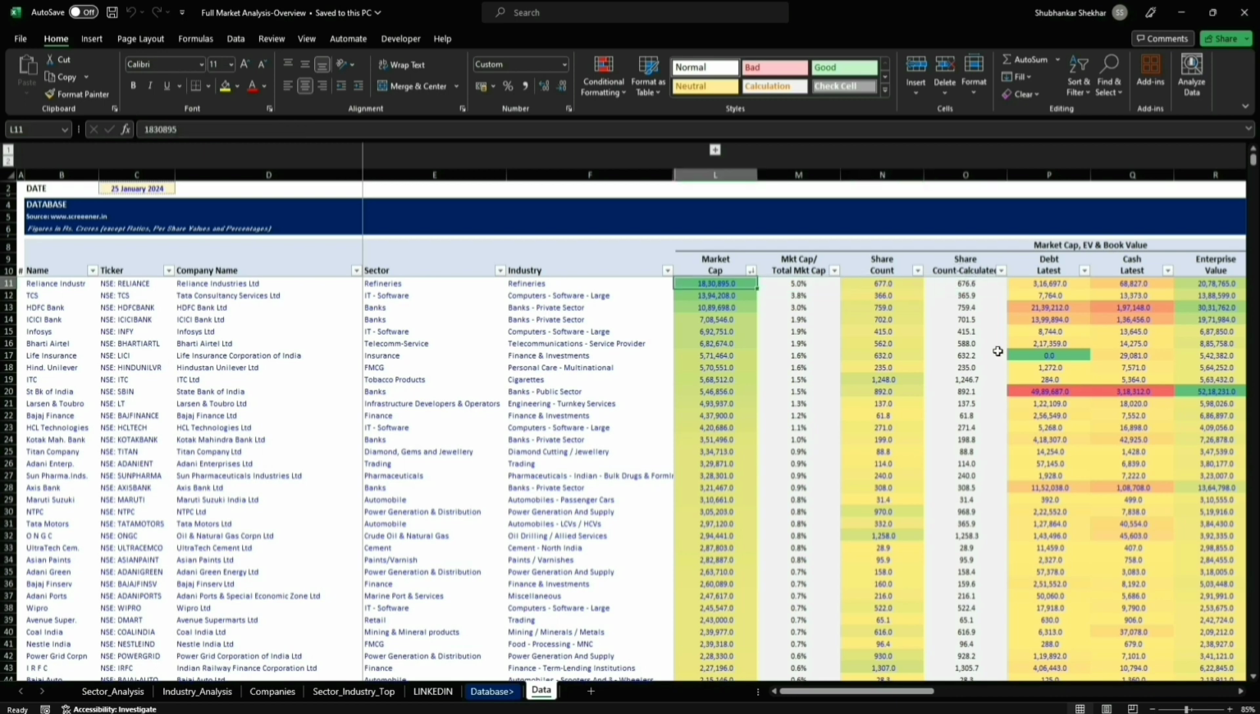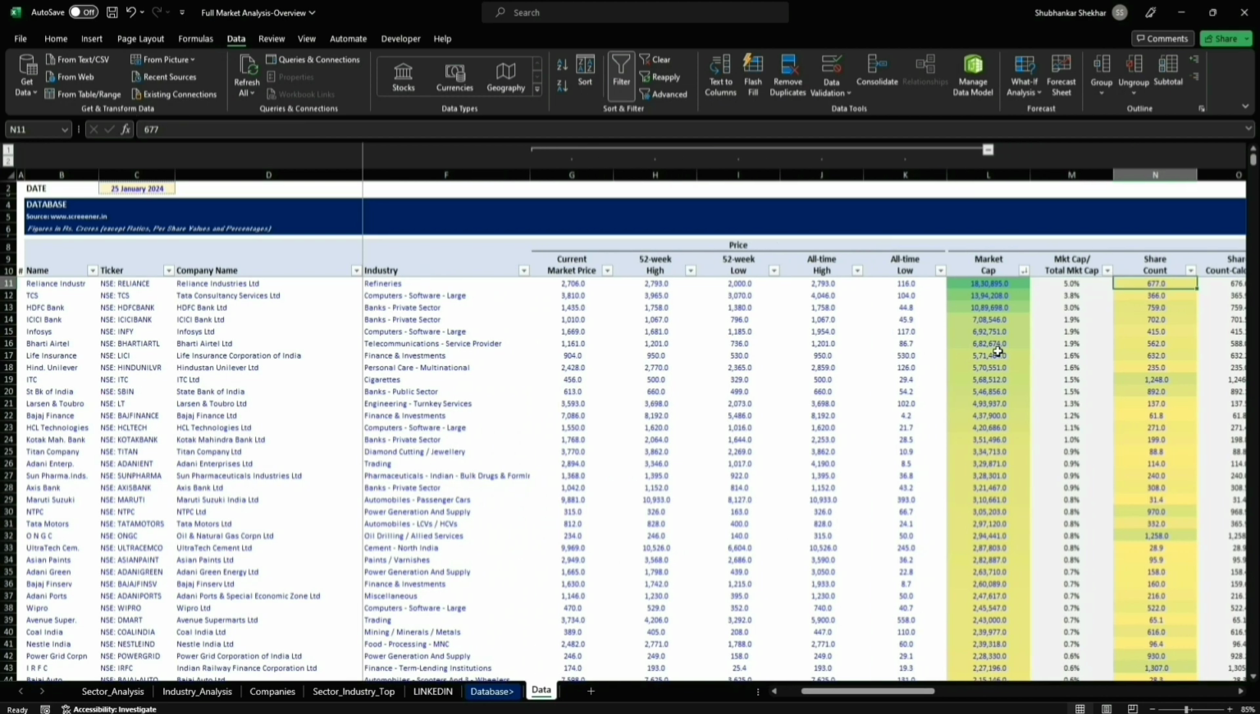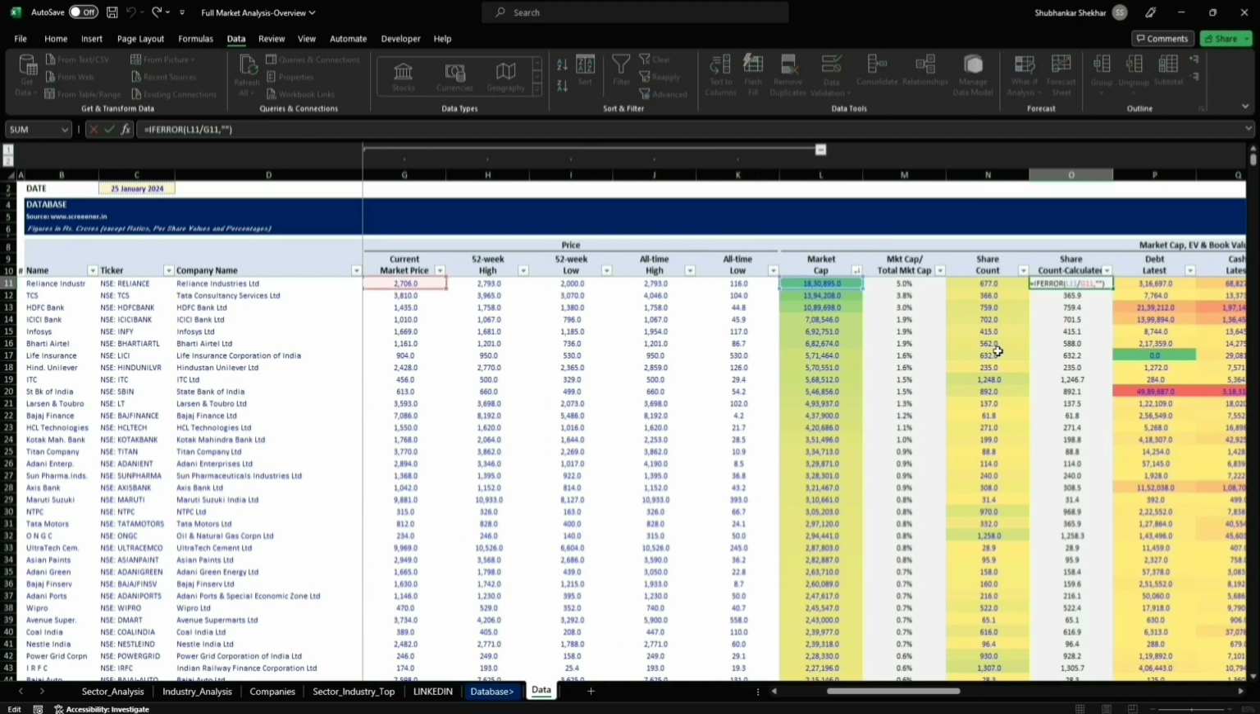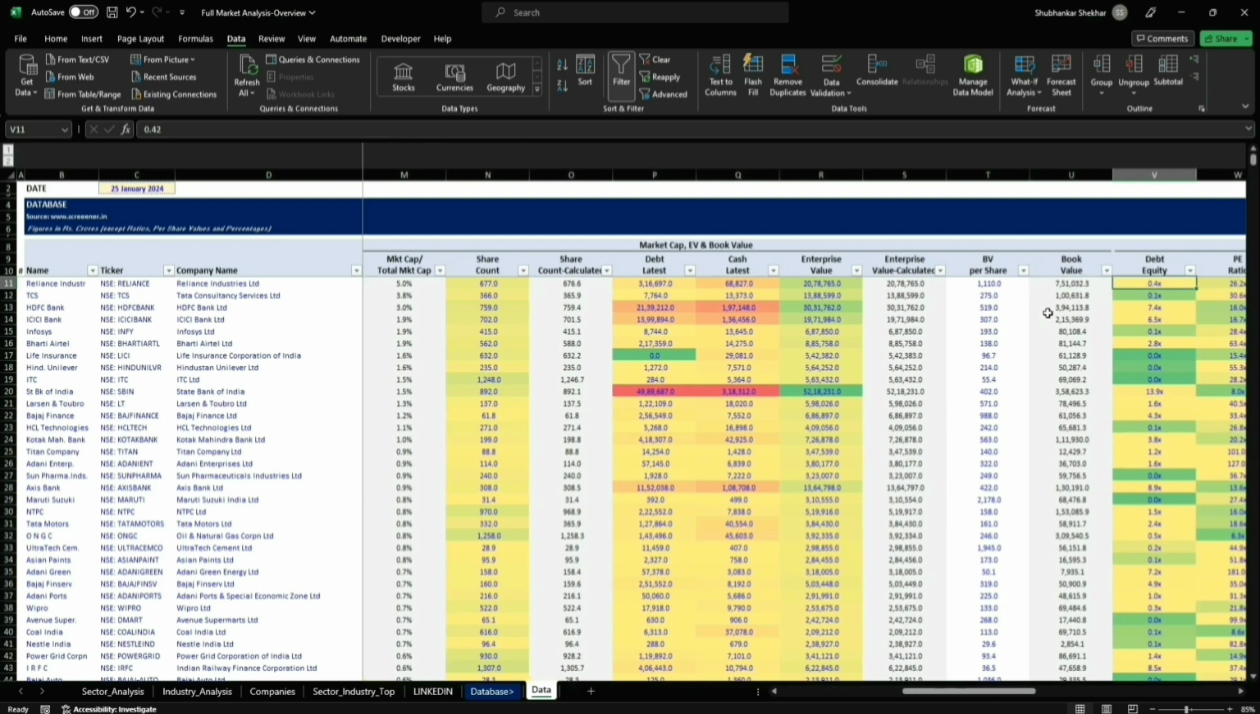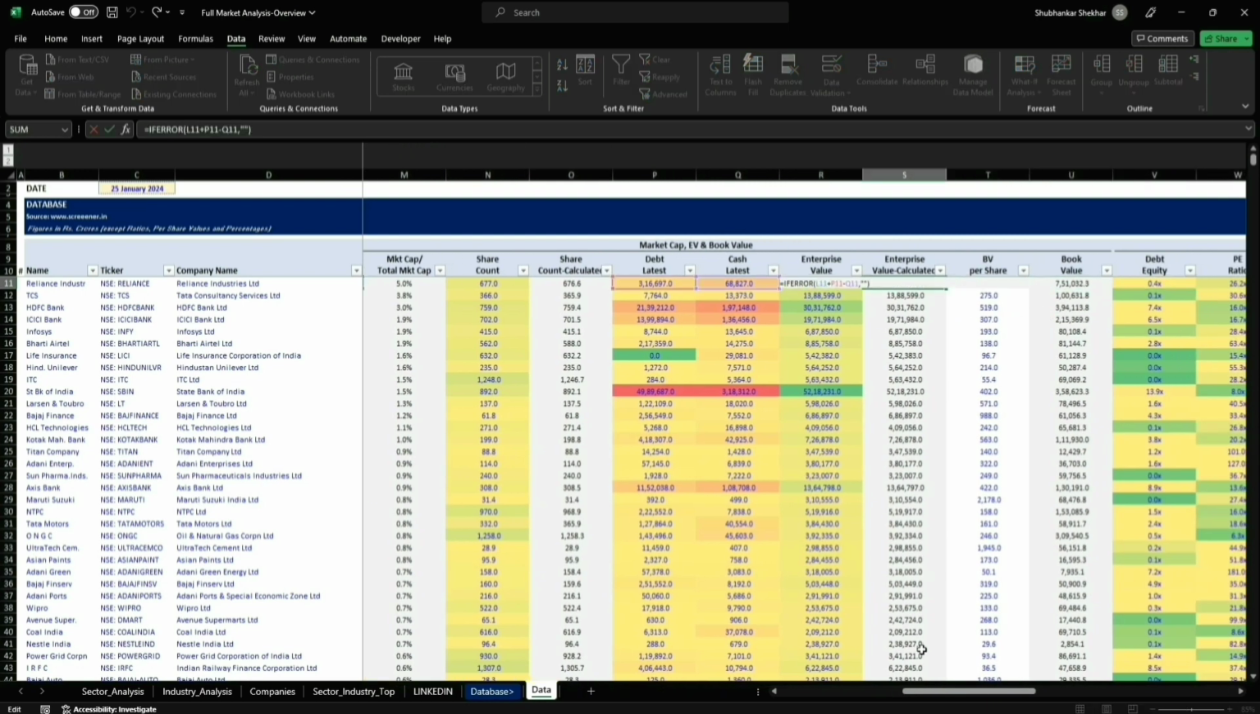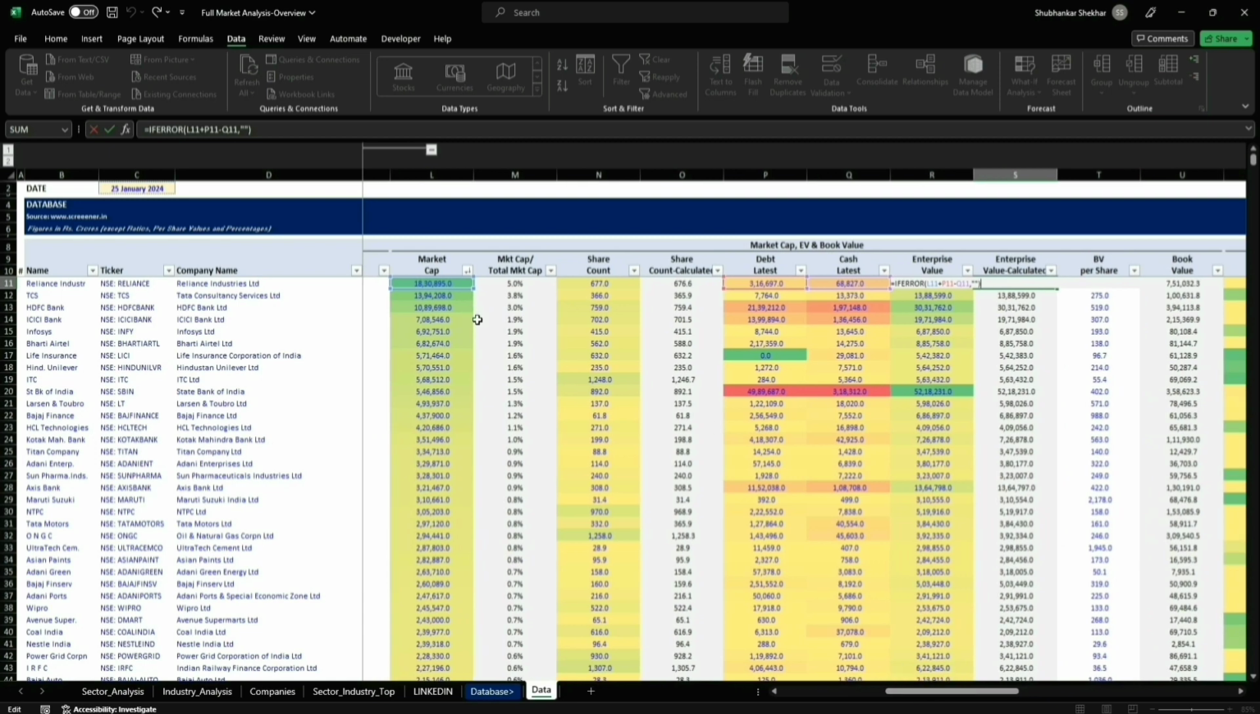Let me explain how it is being calculated. What I've done is divide the market cap by the current market price, as of 25th January. And then there is debt, cash, enterprise value. I've also calculated enterprise value. So what you'll see here is market cap plus debt minus cash. Here, the enterprise value is calculated.